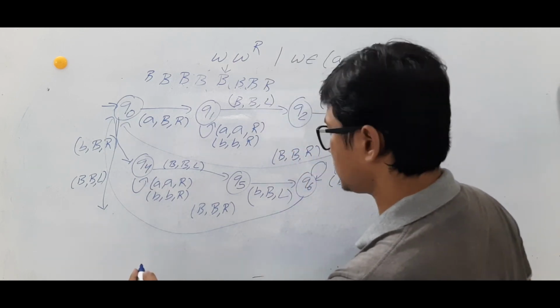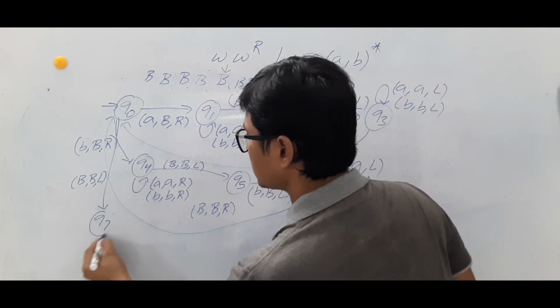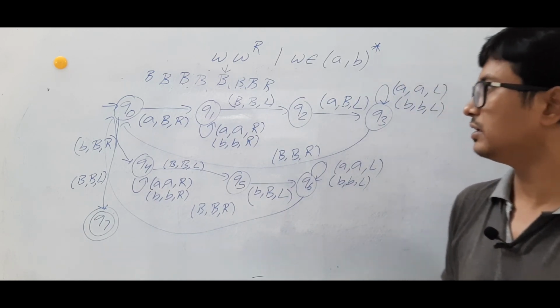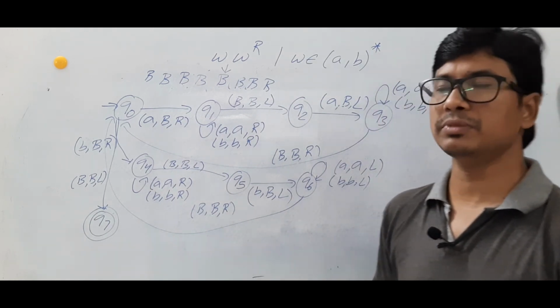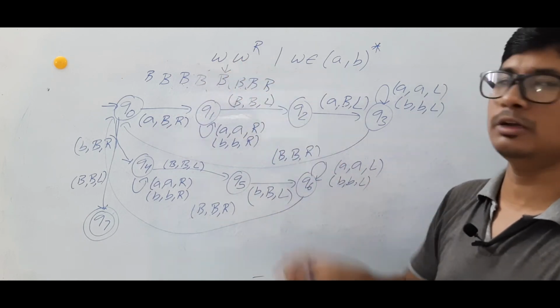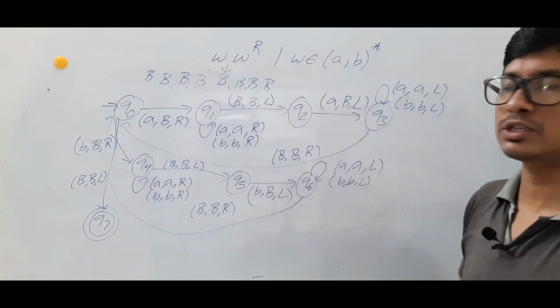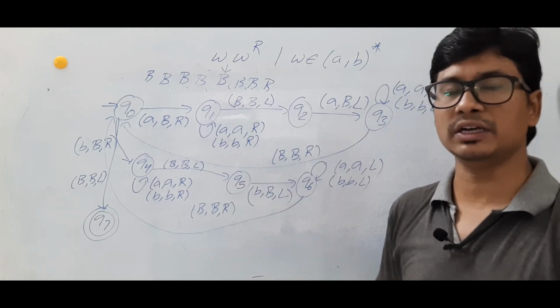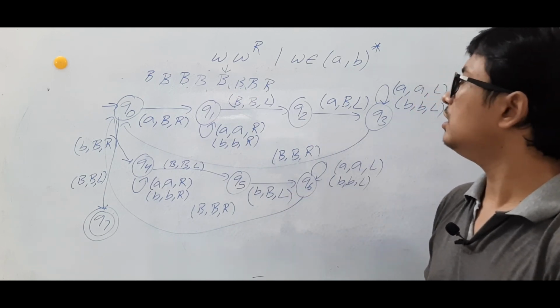And you reach the state Q7, which is a final state, and make it an acceptor. So this is the Turing machine for W power R, where W belongs to (A, B) closure. So I hope you have understood how I constructed the Turing machine.